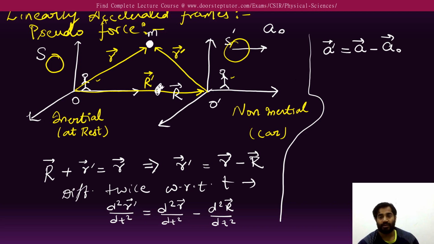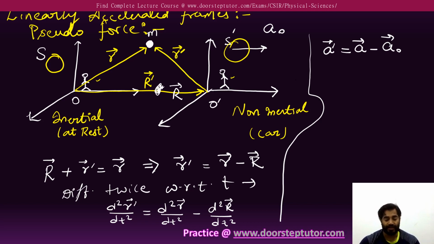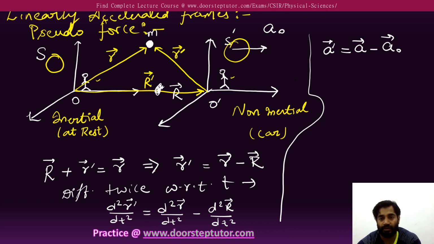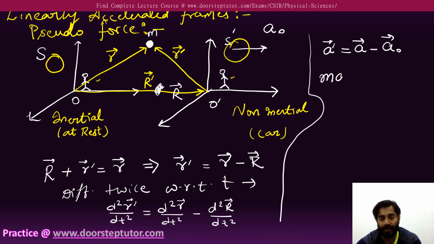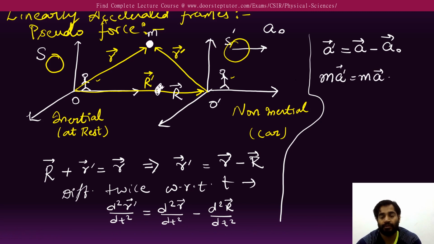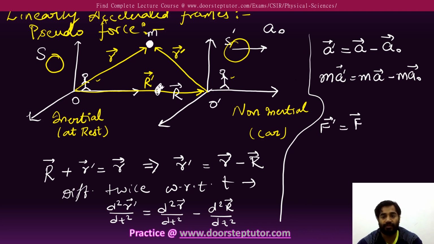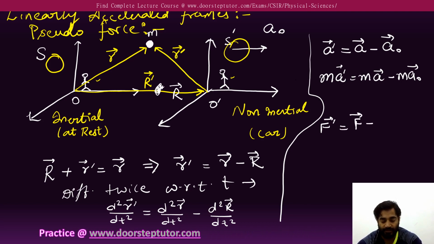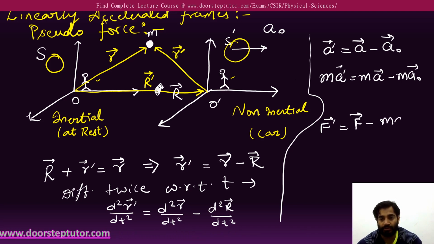Fine. Now if I multiply this with the mass m, because the object is of mass m, I get m a dash equals m a minus m a naught. So this is F dash vector is equal to F vector minus m a naught.